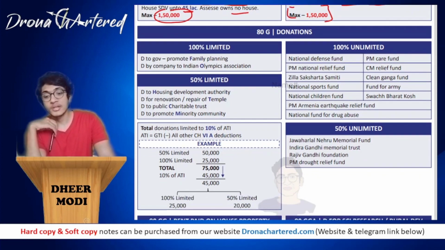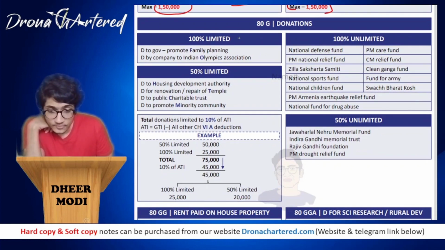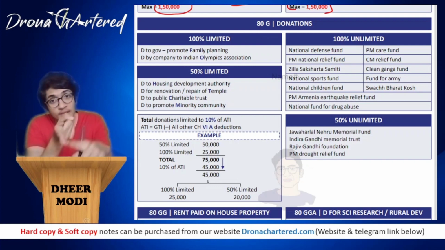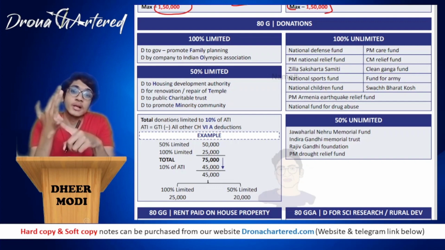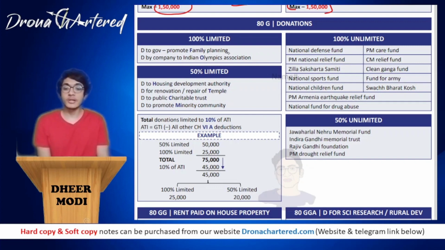Okay, now coming to your section 80G. 80G talks about donations. If you made any donations, so donations are divided into 4 categories. That is your 50% limited, 50% unlimited, 100% limited, and 100% unlimited. So these are your 4 sections. Coming to the first, we will do the limited part because it is easier to learn.